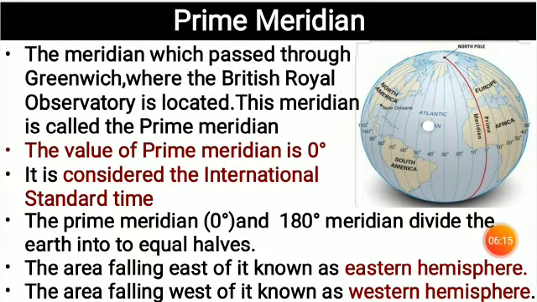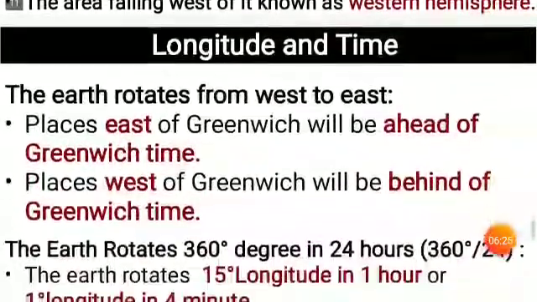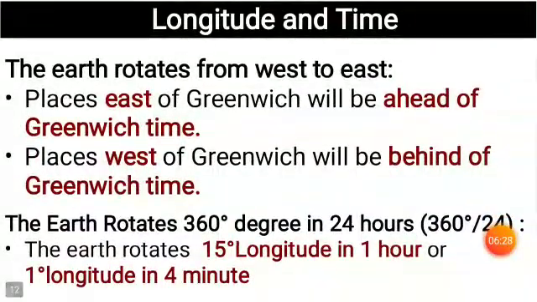So in this way, the prime meridian helps us to give more information about the east or west of these locations. Next, longitude and time. The earth rotates from west to east.